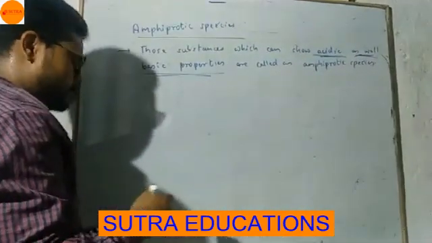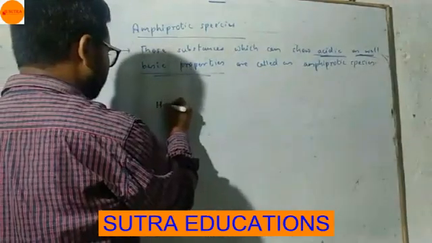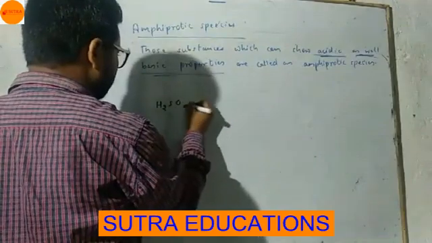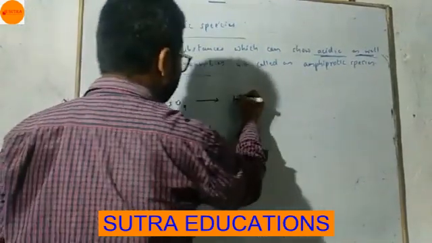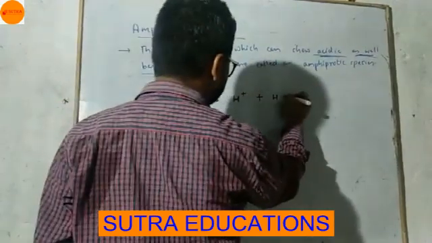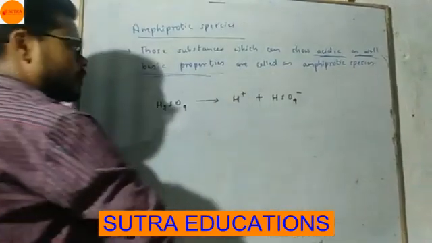Okay, H2SO4 dissociates into H plus plus HSO4 minus.